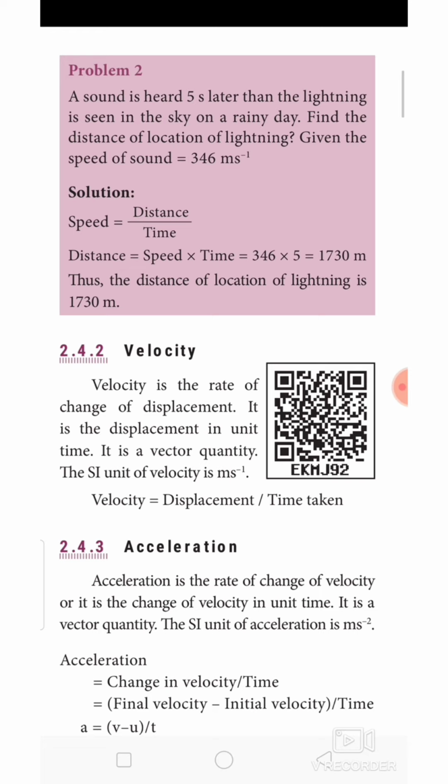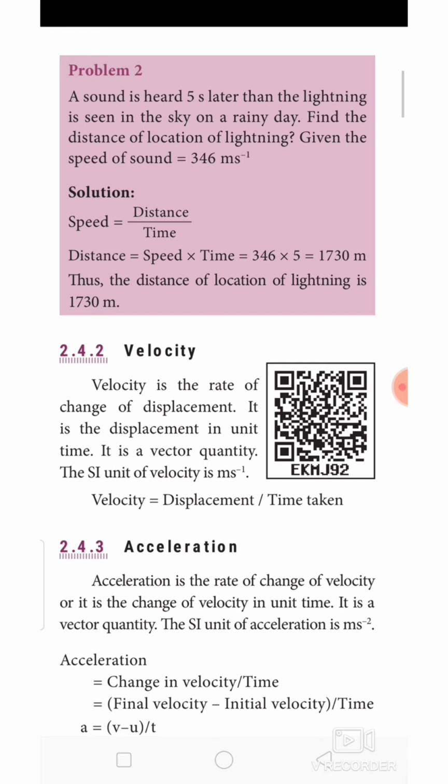Let's see problem number 2. A sound is heard 5 seconds later than the lightning is seen in the sky on a rainy day. It is a very important MCQ question. Find the distance of the location of lightning, given the speed of sound. Given the speed of sound is 346 meters second power minus 1.